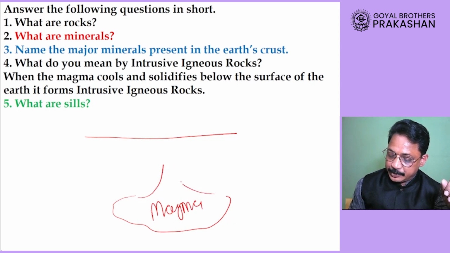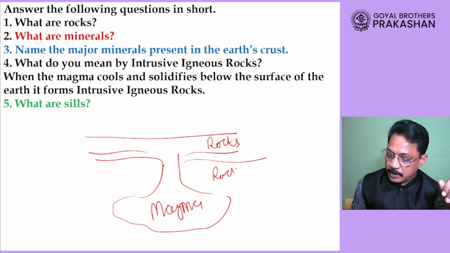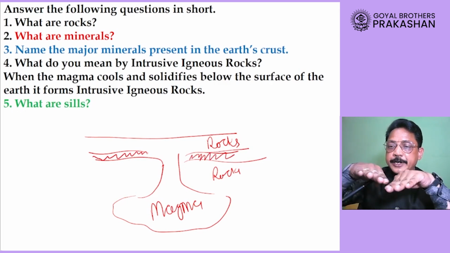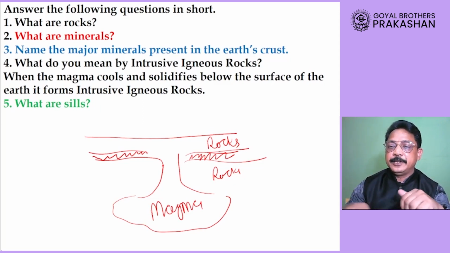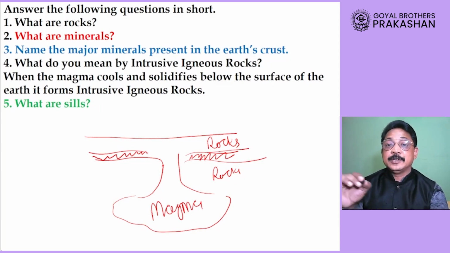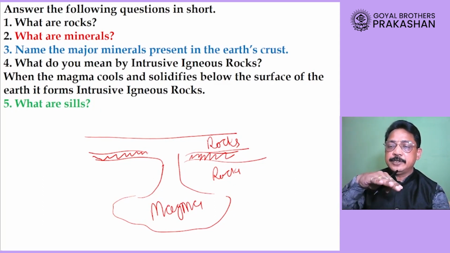When this magma is rising up, it begins to spread horizontally between the layers of the rocks. So if there are some rocks and if there is some gap between them, then this magma begins to spread in that gap horizontally. And now the rock which is formed in this way is called a sill. So sills are horizontally formed rocks under the surface of the earth by solidification of magma.